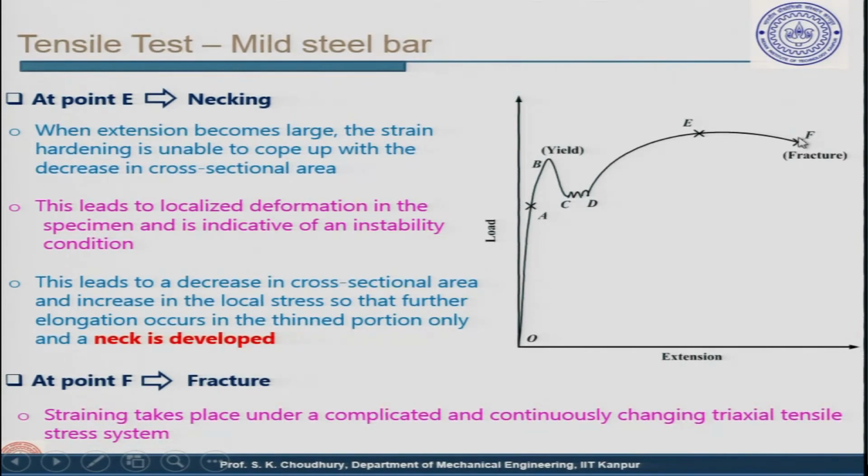At point F, this is the fracture. In fact, as I also told you earlier, point F is not well defined. At any point after E, the material can fracture, and this varies from material to material. Straining takes place under a complicated and continuously changing triaxial tensile stress system from E. From D to E it is still non-linear plastic deformation, it is strain hardening, and it is all predictable.